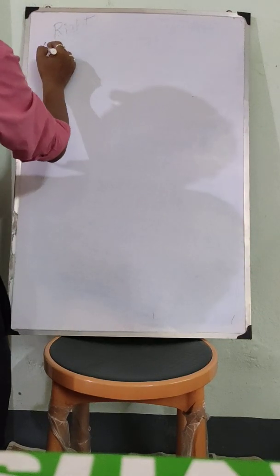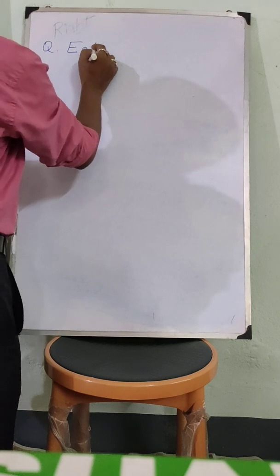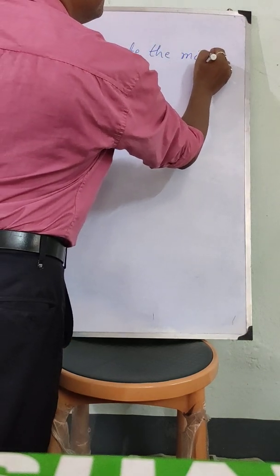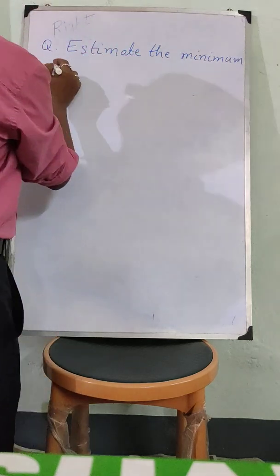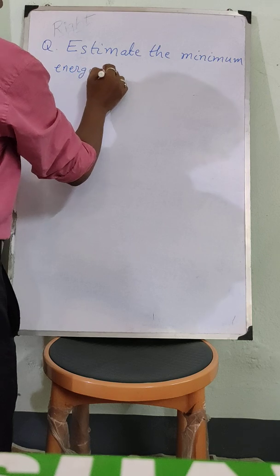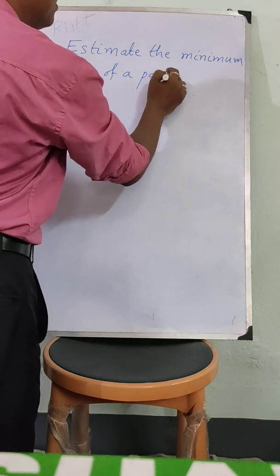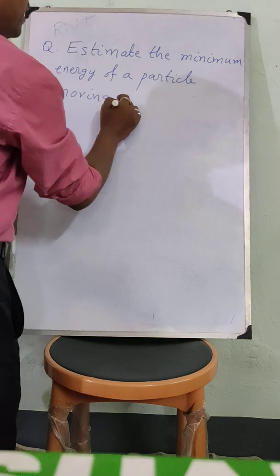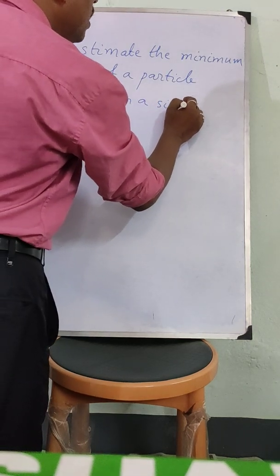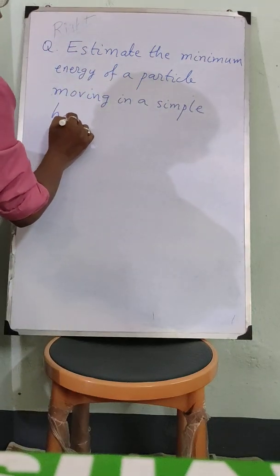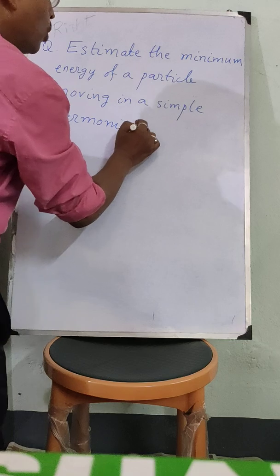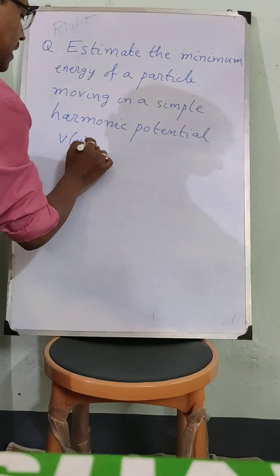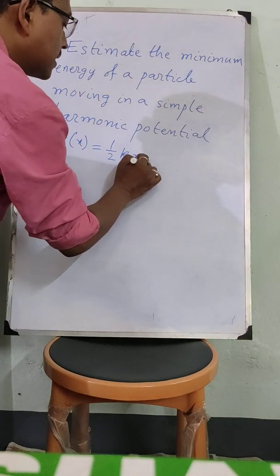Another example: estimate the minimum energy of a particle moving in a simple harmonic potential V(x) is equal to half k x square.